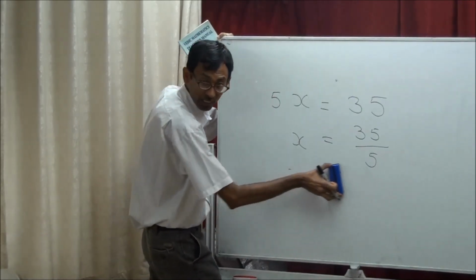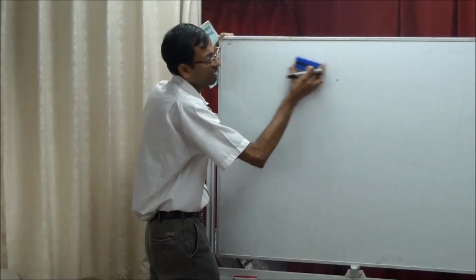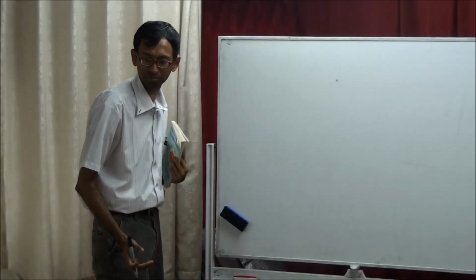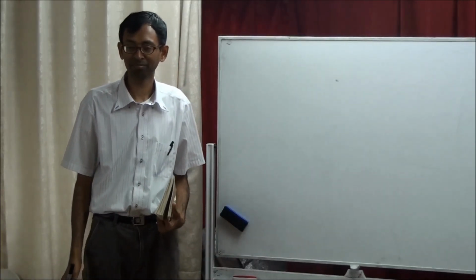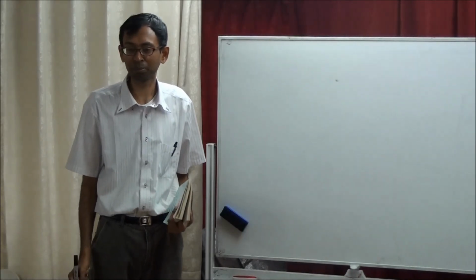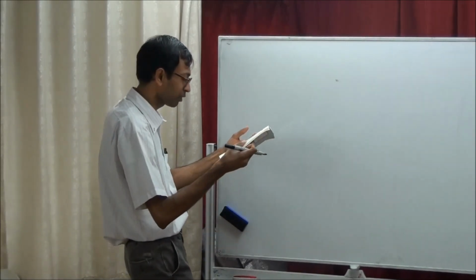Did everyone understand this? Okay, this is so easy. I also know one more way to do it, just one step. 5 times what equals 35? That's all. One step, big questions are easy. Okay, who is next?